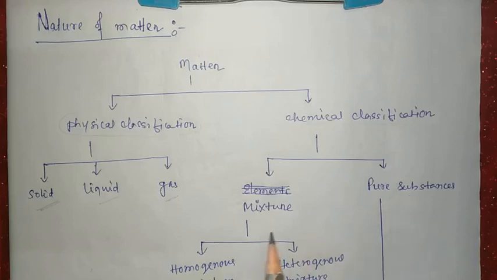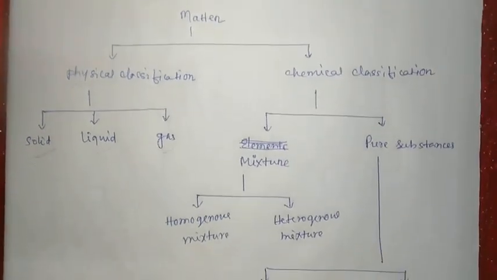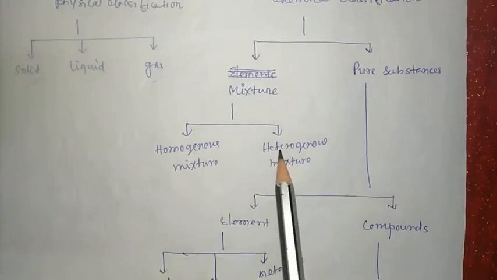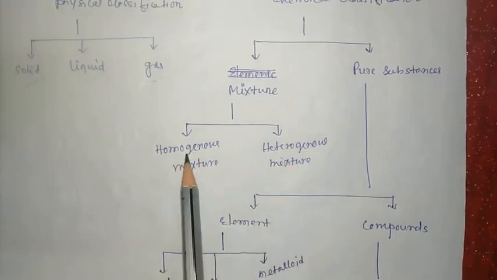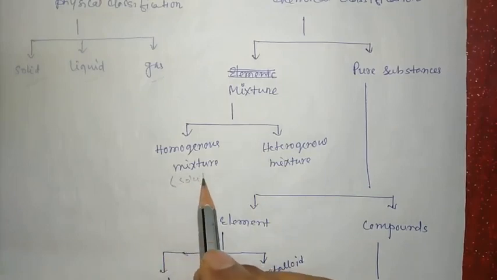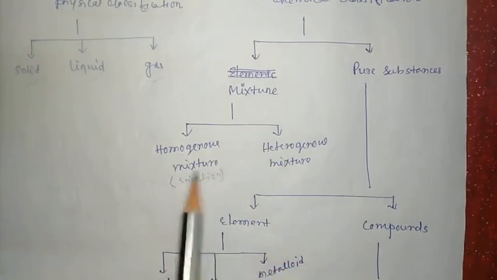Then mixtures are again classified into two types: homogeneous mixtures and heterogeneous mixtures. Mixtures are again classified into how many types? Two types: homogeneous and heterogeneous. Homogeneous mixtures are also known as solutions. When sugar dissolves in water, we have a homogeneous mixture.